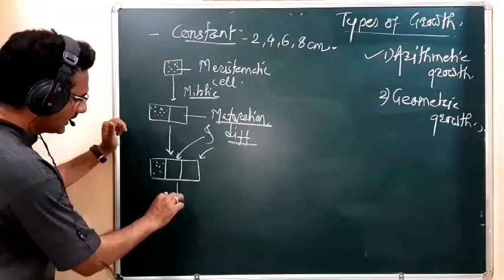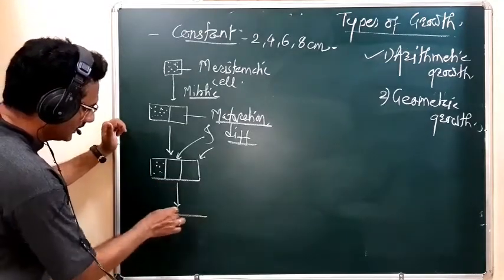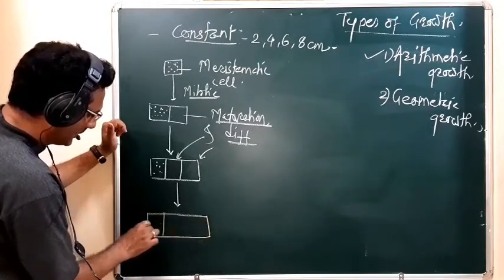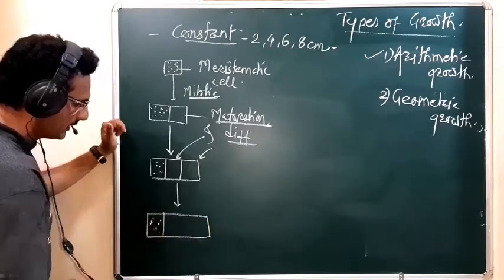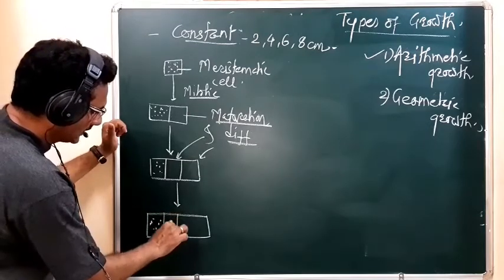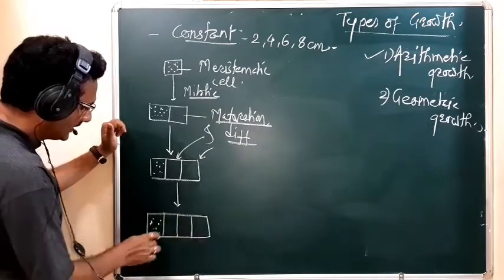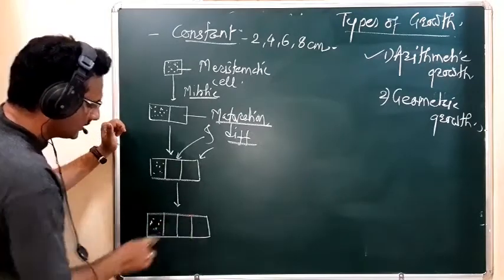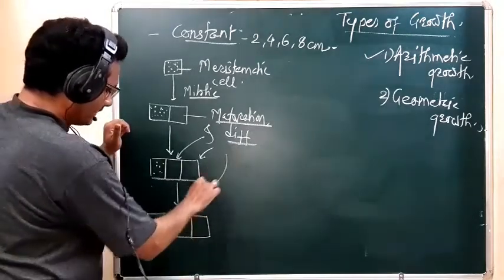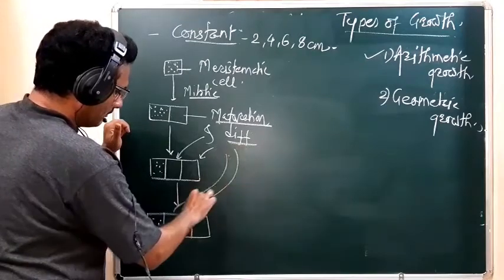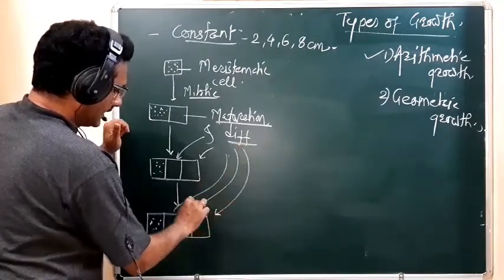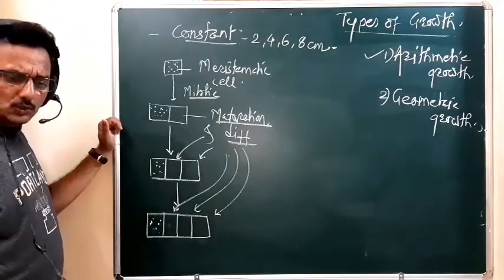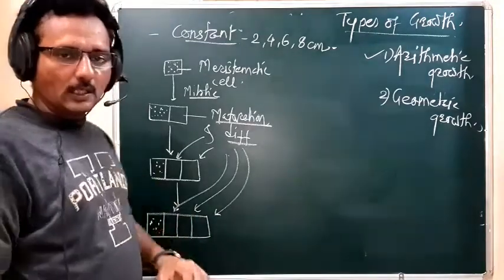In the next division again, cells are formed. One cell remains meristematic, and the other cells are formed. These formed cells, the first, second, and third, undergo maturation and differentiation. So what happens here, student?